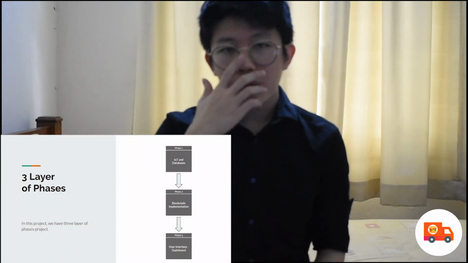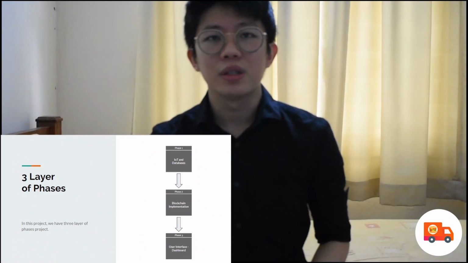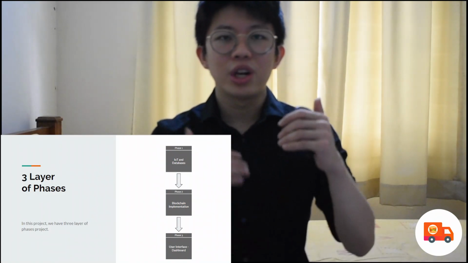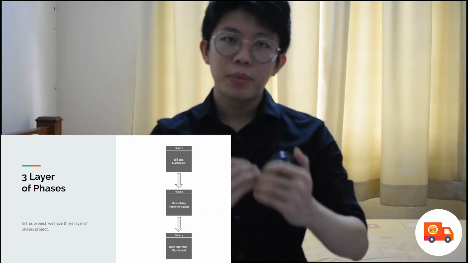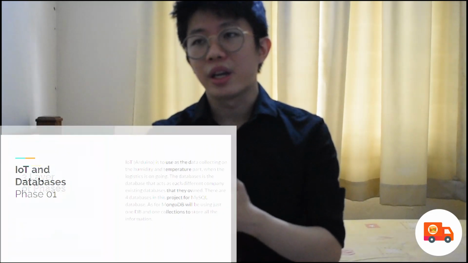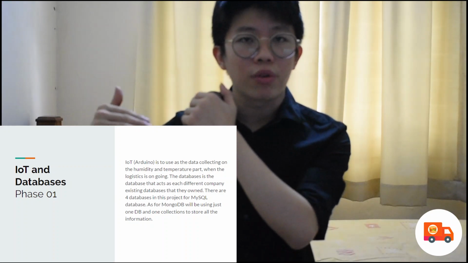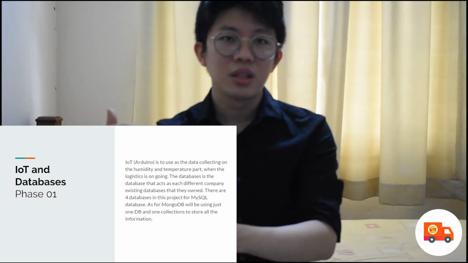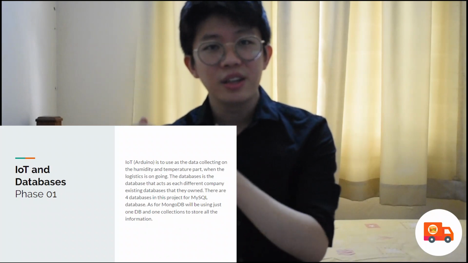Since blockchain is quite a heavy technology, we need something not like a traditional database. So right now we're going through three layers of phases. In this implementation, the first part is the IoT and the database, which are working on collecting all the data.